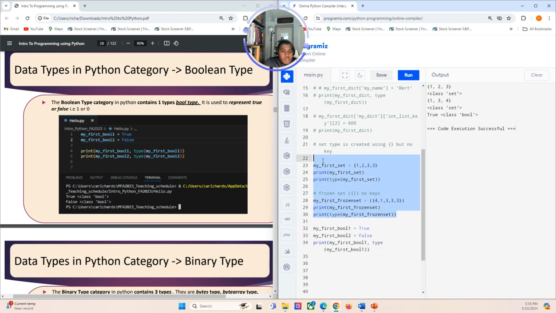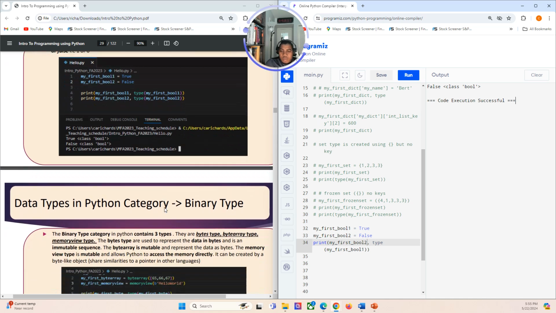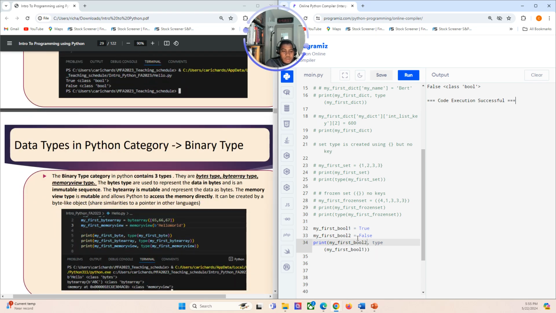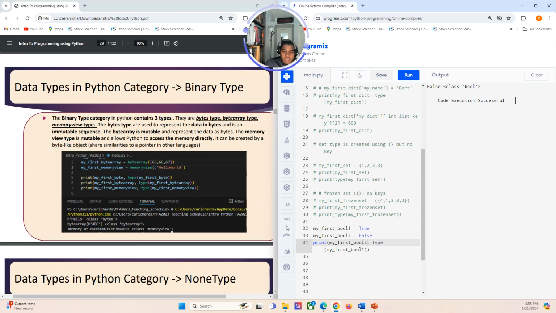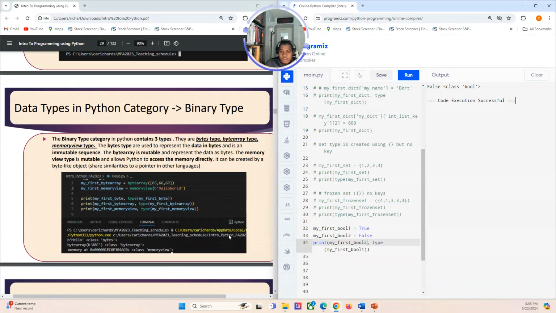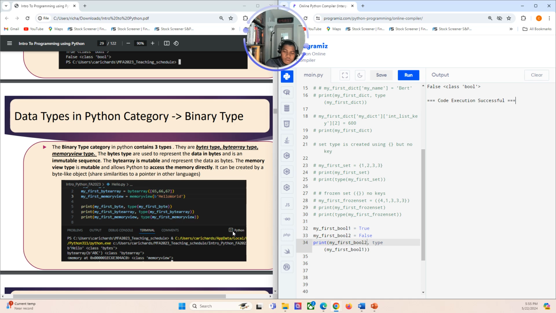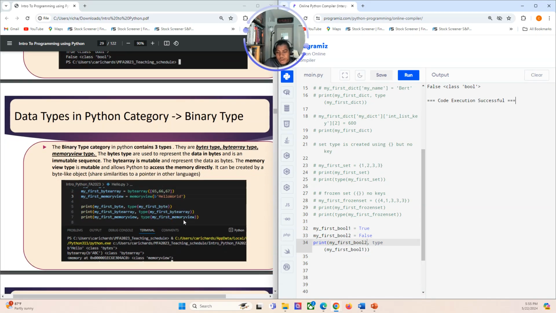Okay, so let me comment out the set type. All right, so you see true here prints, class is bool. If I set it to bool 2, which is false, you'll see false here, class bool. Okay, so these are the only ways you could set a bool type. Okay, you could simulate a Boolean using an integer, right, 1 or 0, one of the integer numeric types in Python. Okay, it's only one anyways.